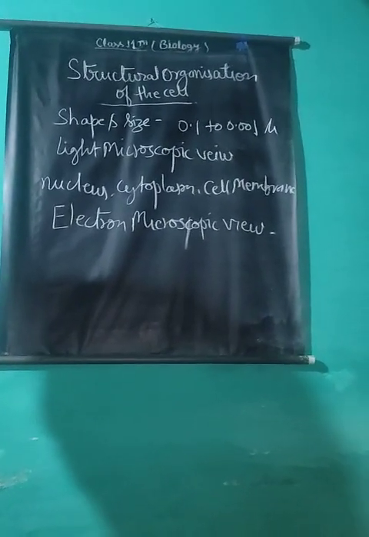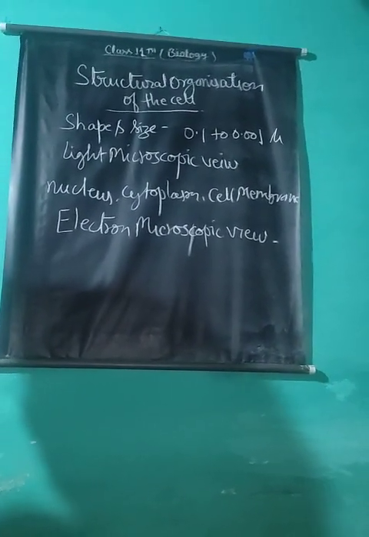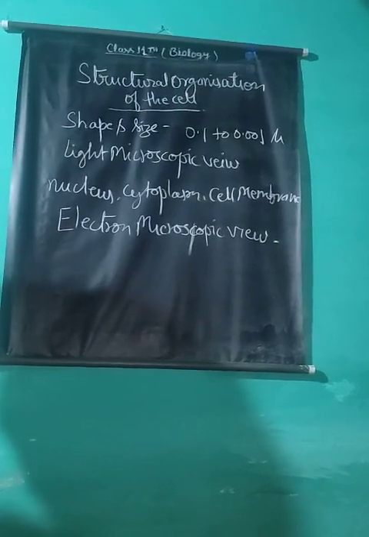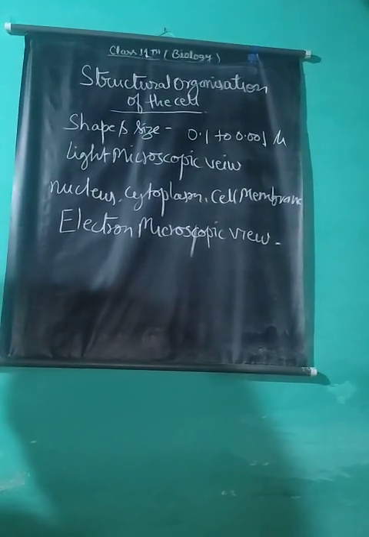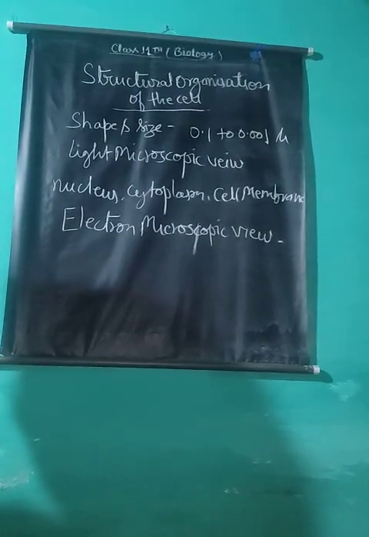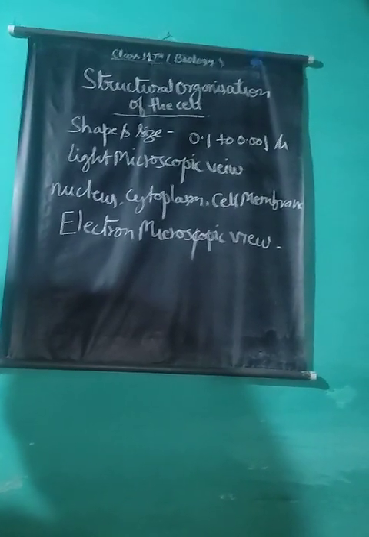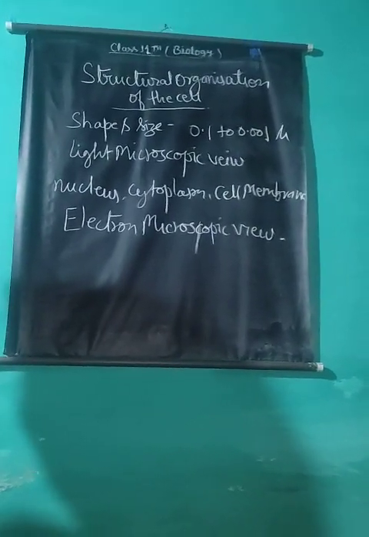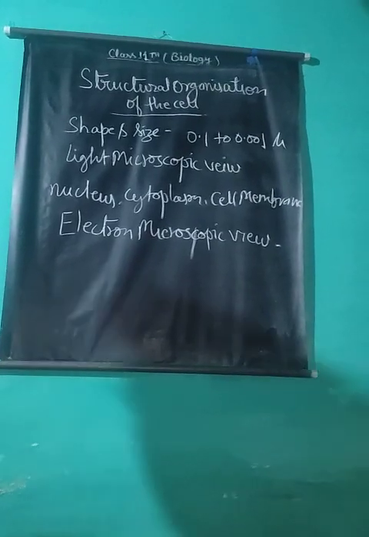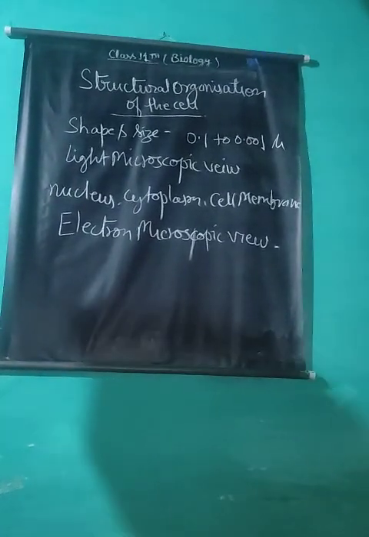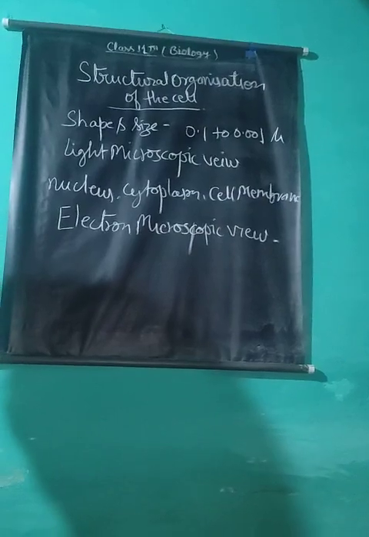All cell organelles can be seen clearly through an electron microscope. We have already studied the history and general structure of plant and animal cells. Therefore, we shall study the ultrastructure, or electron microscopic structure, of the cells.